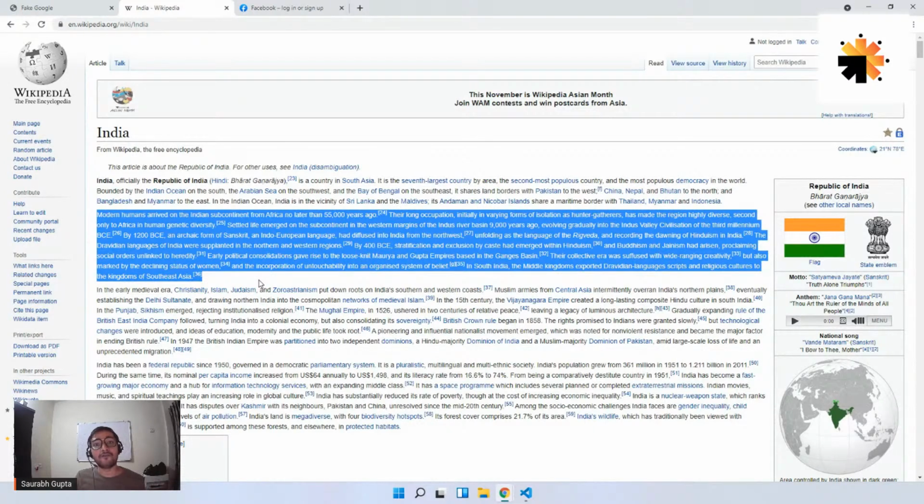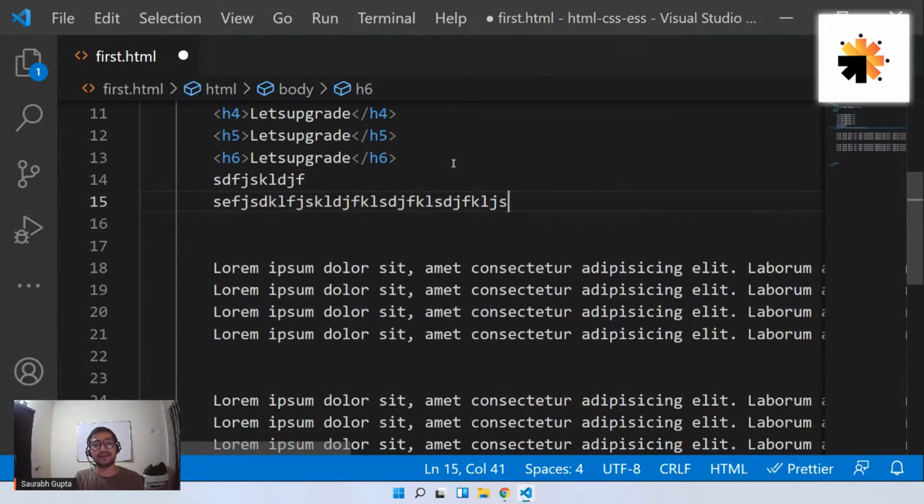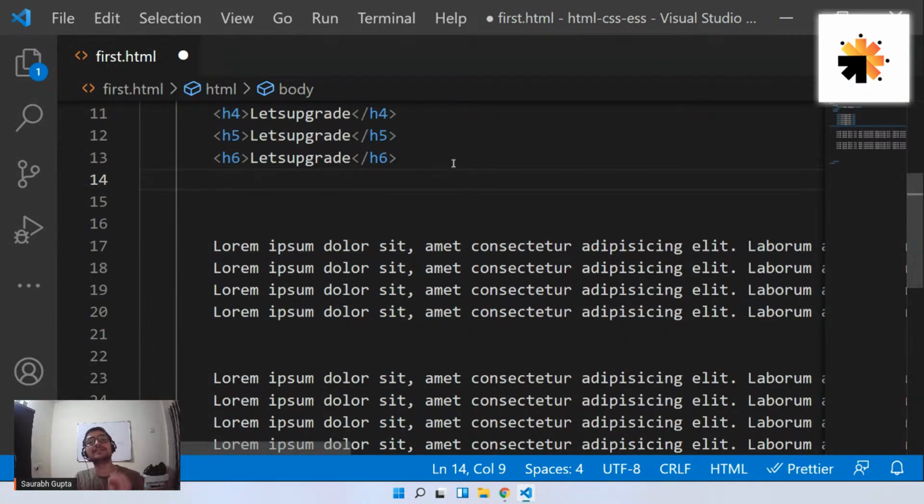But what if you want to create a web page, but you don't want to use any original content, and you also don't want to write something like this? There is something called a universal dummy text available. It's just for testing purposes.